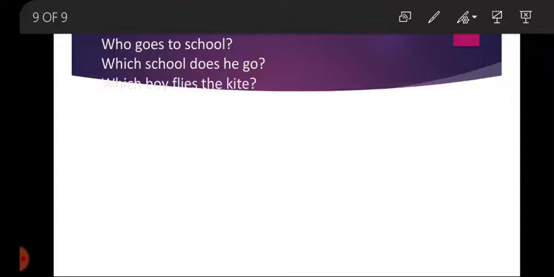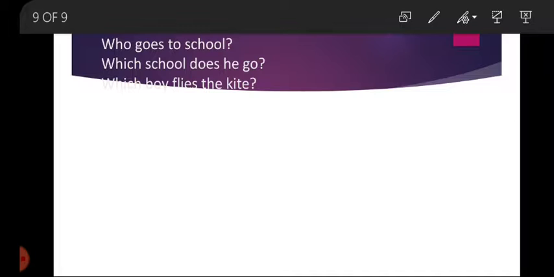Who goes to school? Students, here we have not used the helping verb, although it is an interrogative sentence, because who is a subject also. So who goes to school, here who is working as a third person singular. But if we say in Urdu, कौन स्कूल जाते हैं, so how will we make the difference? We will make the difference by using only go. Who go to school, कौन स्कूल जाते हैं.